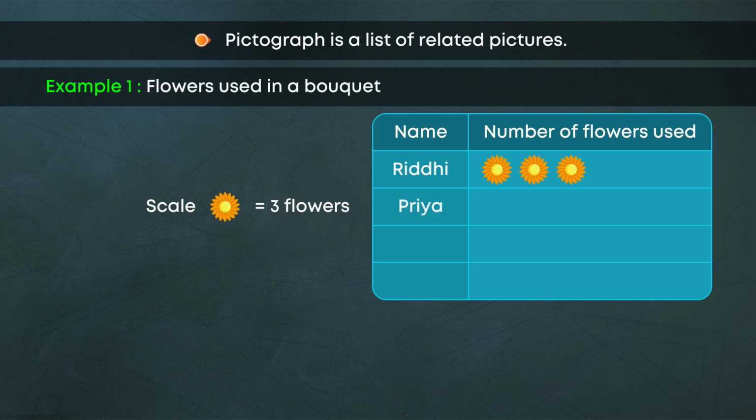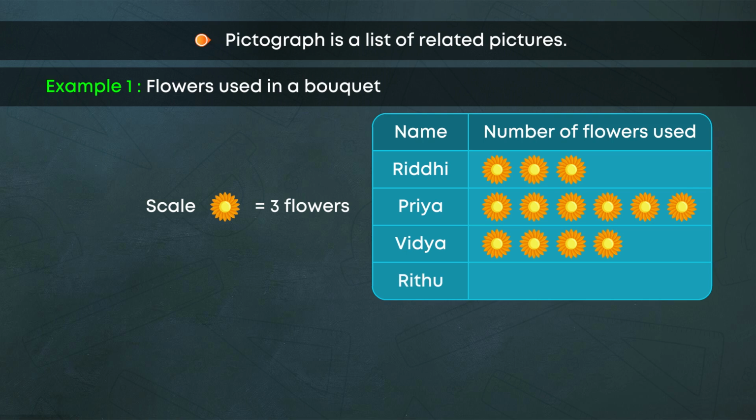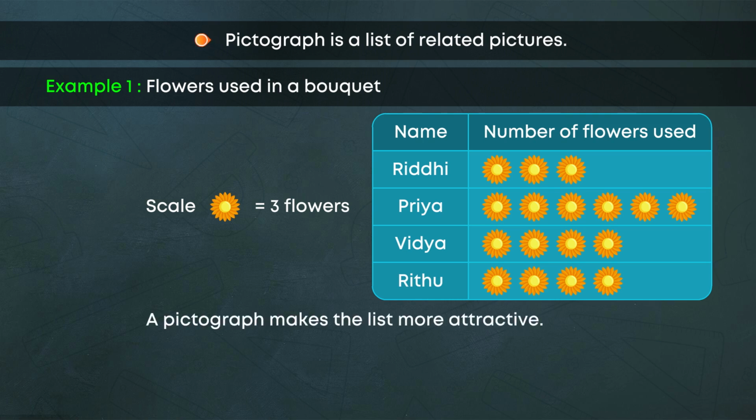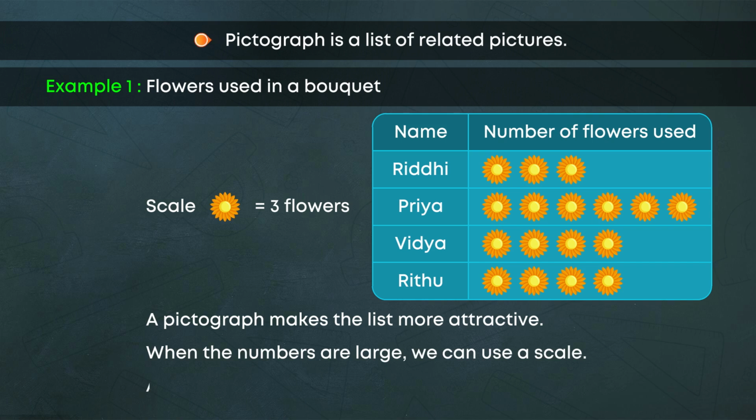Priya, 6 flowers. Vidya, 4 flowers. Ritu, 4 flowers. A pictograph makes the list more attractive. When the numbers are large, we can use a scale. A pictograph always has a title.